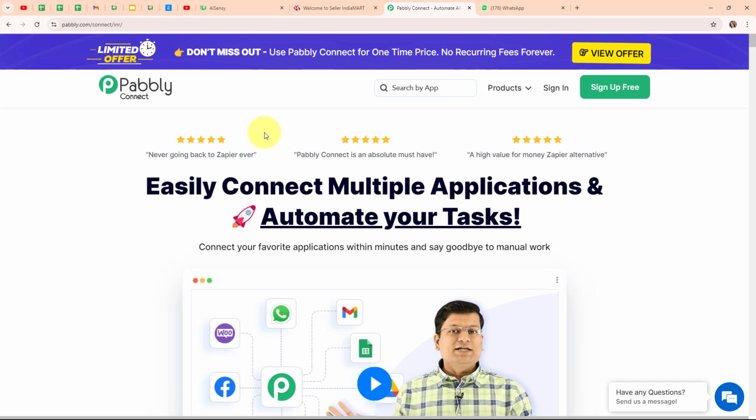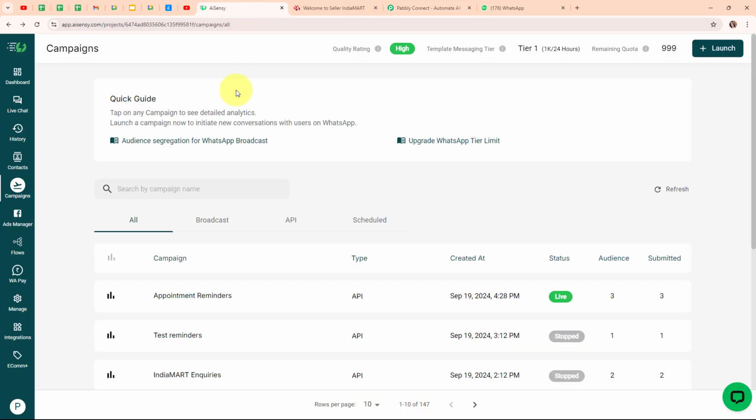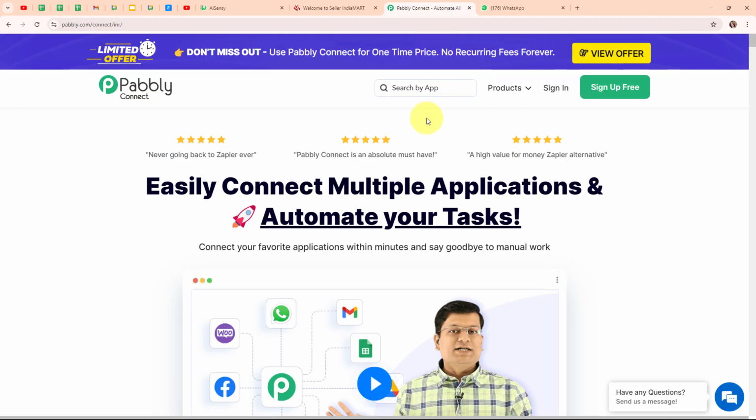So this helps me stay responsive, improves my chances of converting leads into sales and saves me time so I can focus on the other important tasks in my business. So here to build this connection, I need to connect my IndiaMART account with my WhatsApp message sending application that is AI Sensei. And here to build this connection, I'm going to use an automation software named as Pabbly Connect.